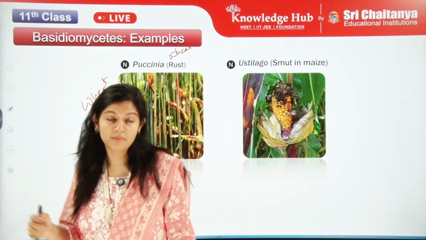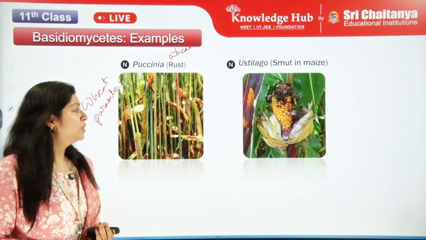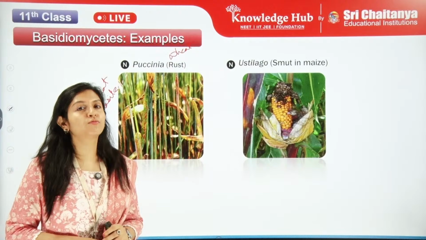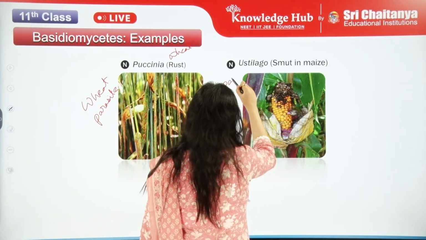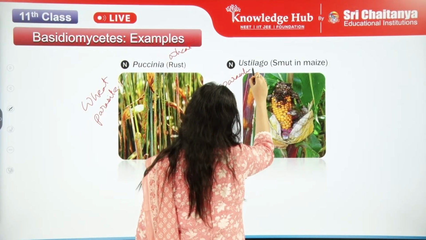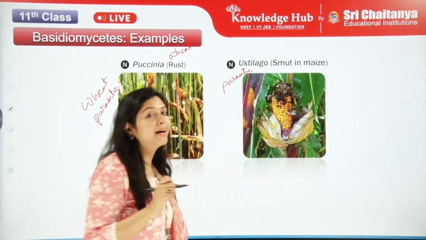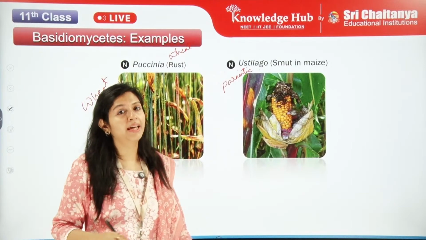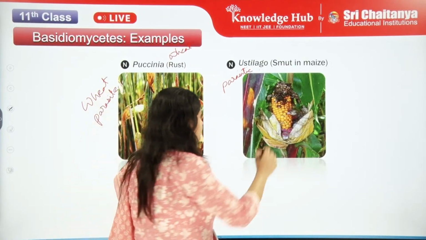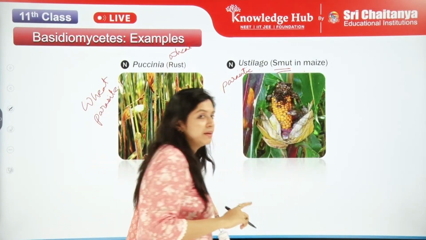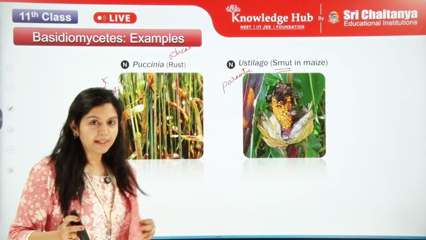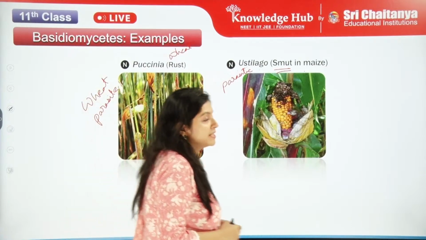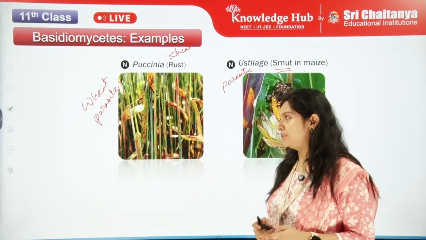Let's see the other one, Ustilago. Ustilago is forming another disease. This is also parasitic, and this causes smut in the maize. S-M-U-T, smut. So this causes smut in the maize, and Puccinia causes rust in the wheat.